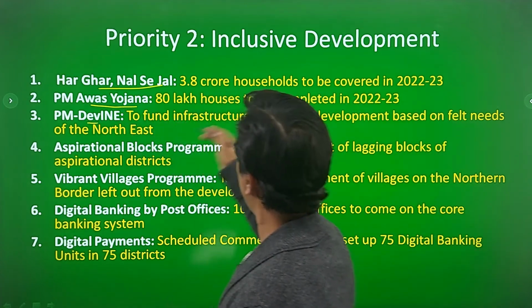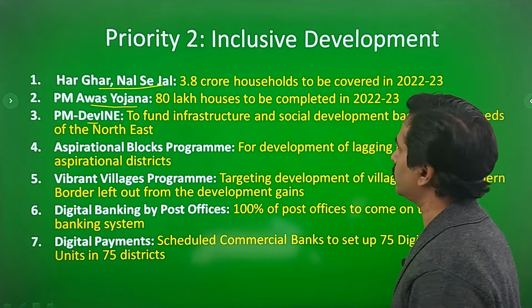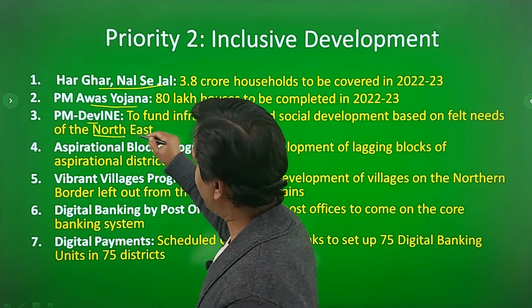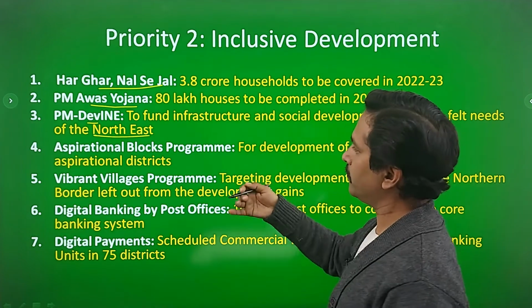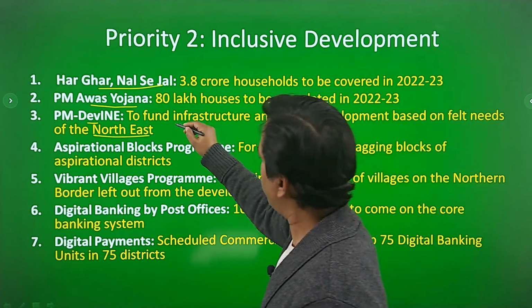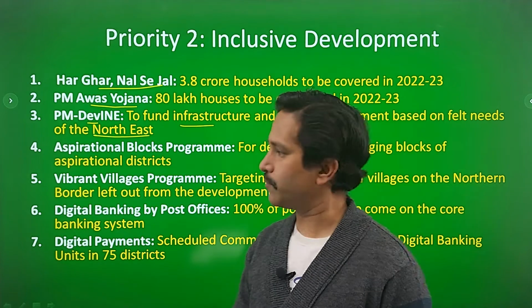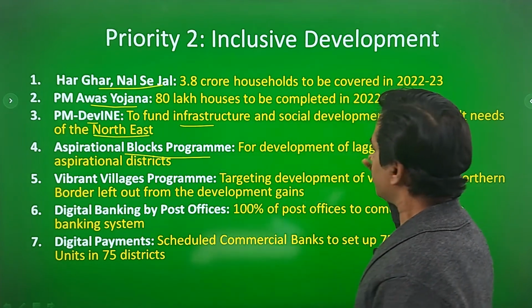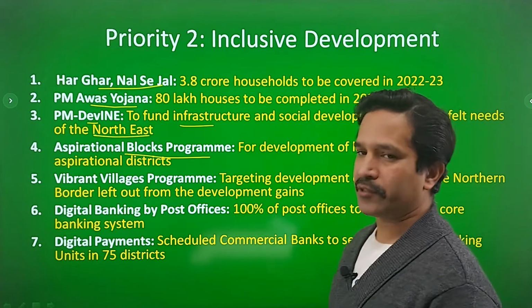PM DevINE is there to fund infrastructure and social development based on felt needs of the Northeast. So the Northeast region is in focus. So infrastructure development in the northeastern region has been mentioned. Fourth is the aspirational blocks program, that is for those aspirational districts which are lagging behind.